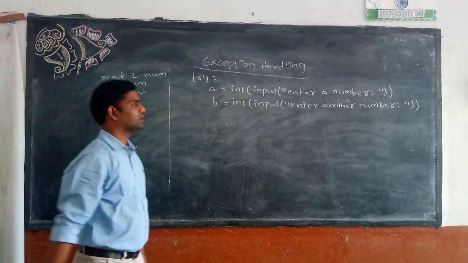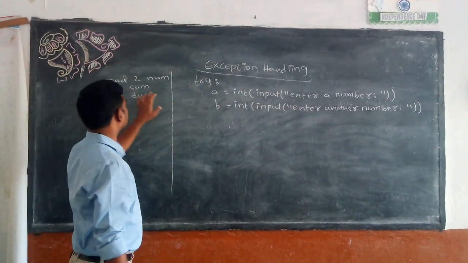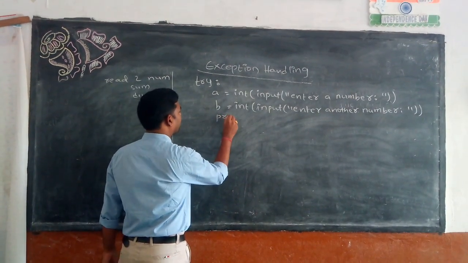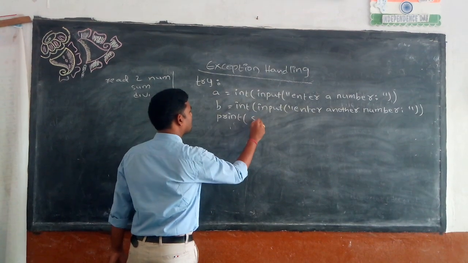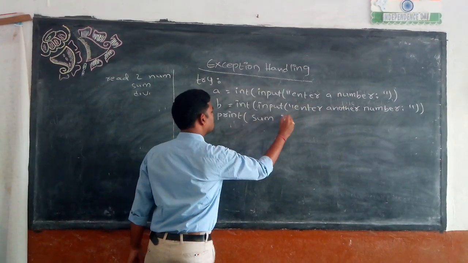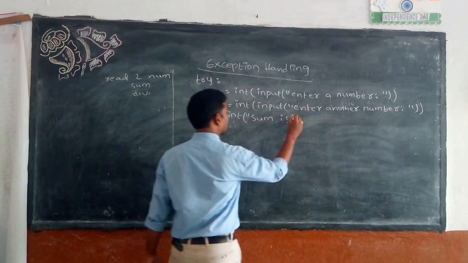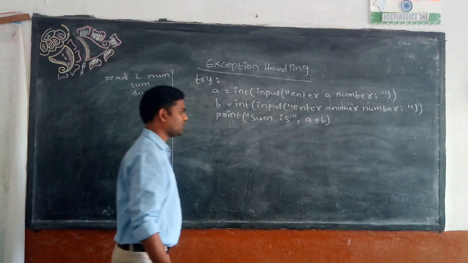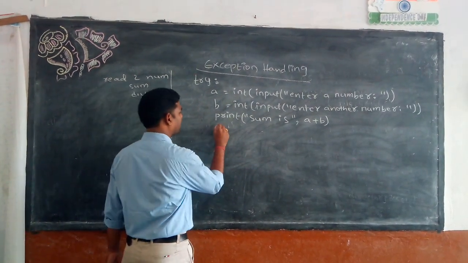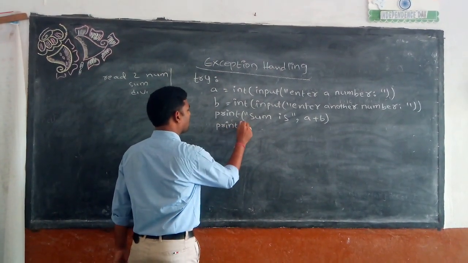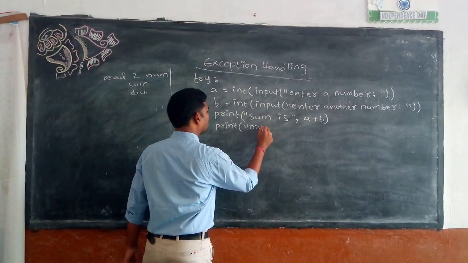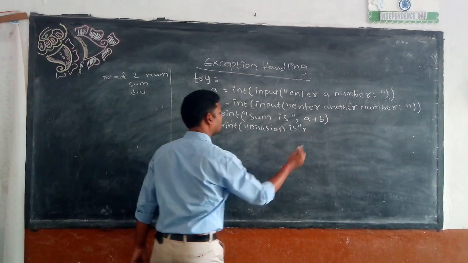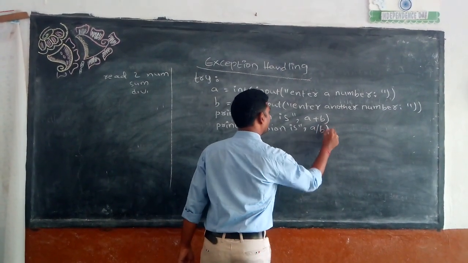So two numbers are added, and I want to print the summation of these two numbers and the division of these two numbers. So I say print sum is, comma, a plus b, summation, and next print division is, comma, a divided by b.